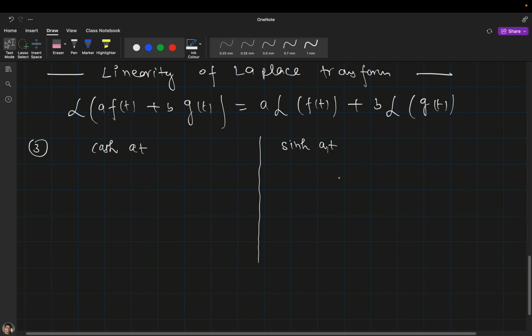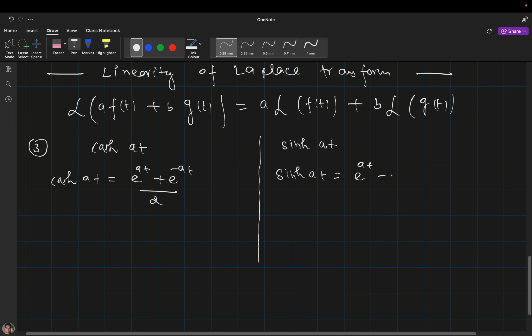Now we have to use one Euler formula. We know that hyperbolic cos of at is e raised to the power at plus e raised to the power minus at, divided by 2, and hyperbolic sine of at will be e raised to the power at minus e raised to the power minus at, by 2.